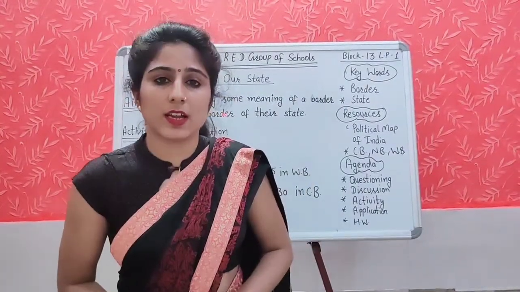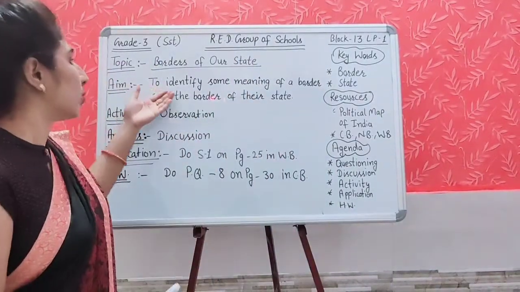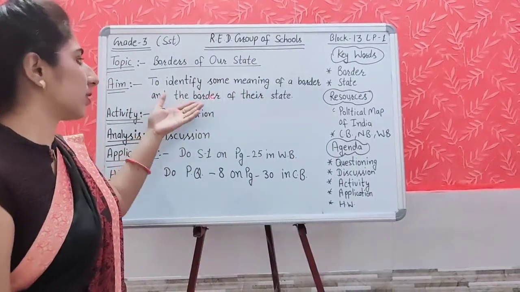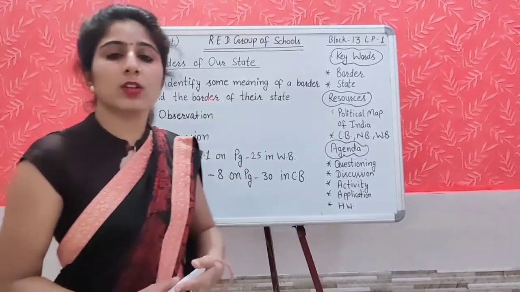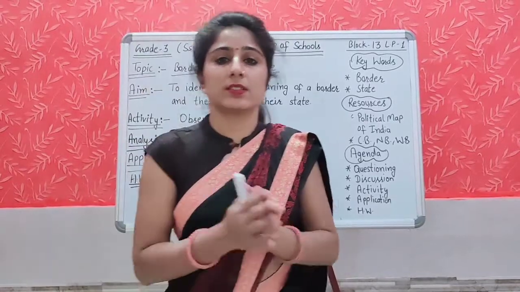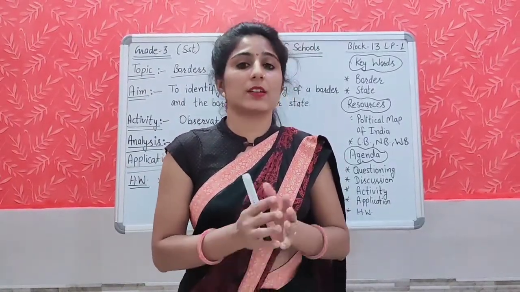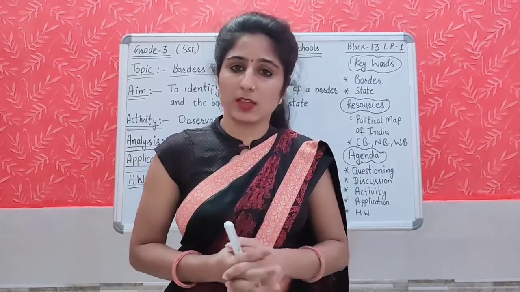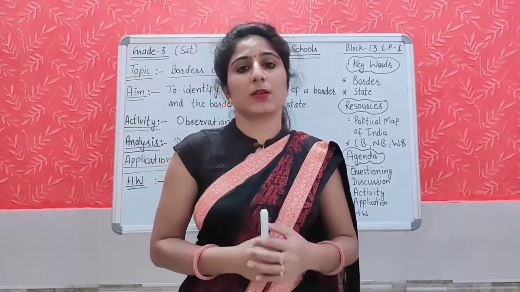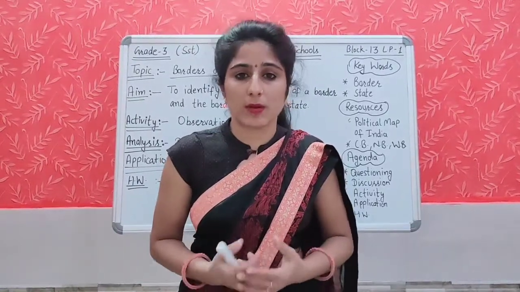Yes, students, at the end, now let's summarize our today's aim. What is our today's aim? To identify the meaning of a border and the border of the state. What is a border? Border is a kind of line, right? And it divides the states. It divides the country into states, right? And these lines are decided by the government and it tells us about the area which belongs to our state. So this is all about our today's class.